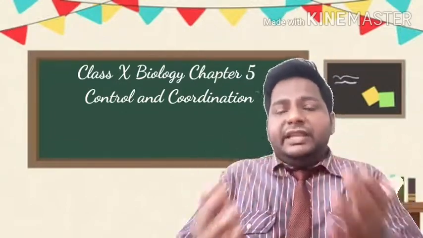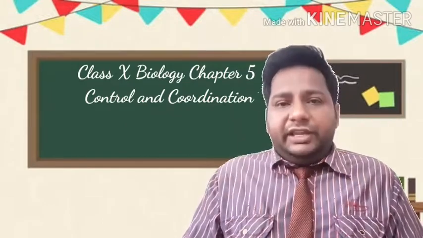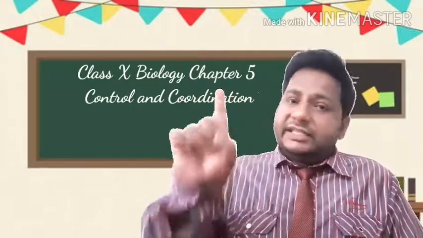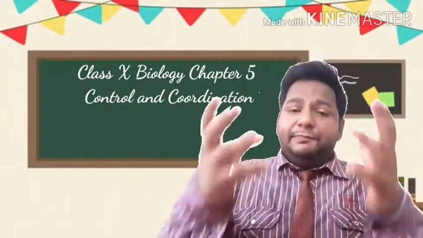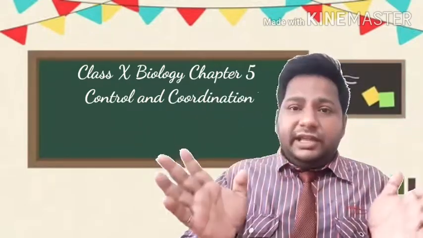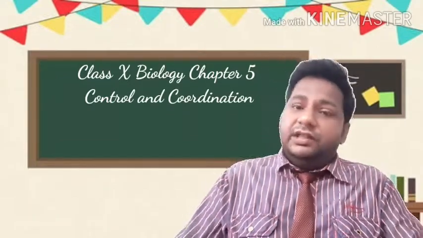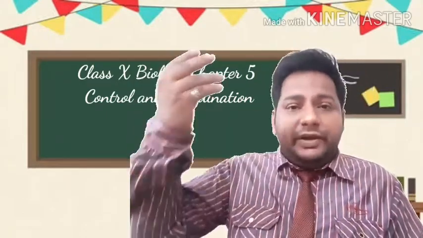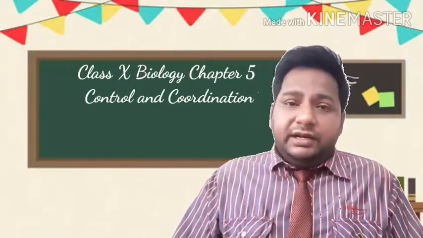Now, this sort of response and coordination in any living body happens through three systems. First is the sensory system, our sensory organs that help us to catch the stimulus, right? We get the idea of the stimulus, we sense the external environment through our sensory systems. Then we have the nervous system, which carries the information to the brain and back to our body. So that is done by the nervous system.